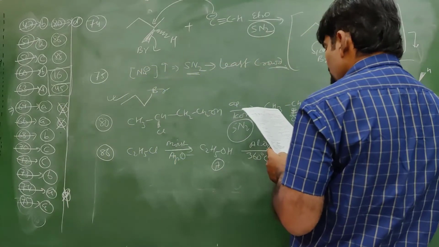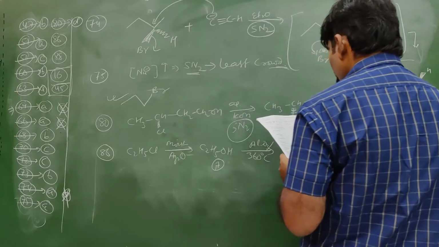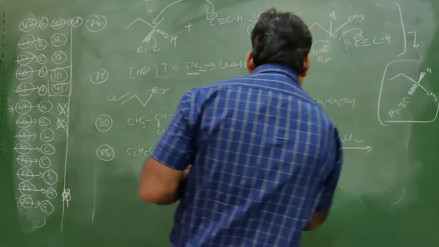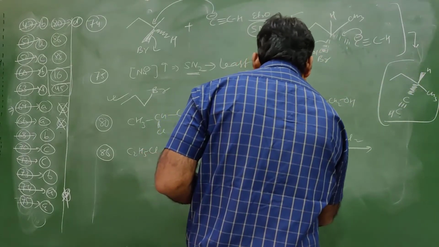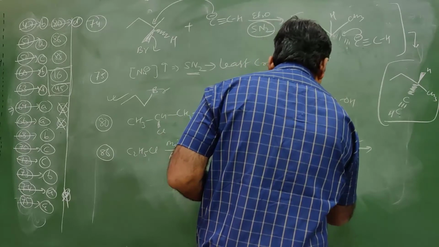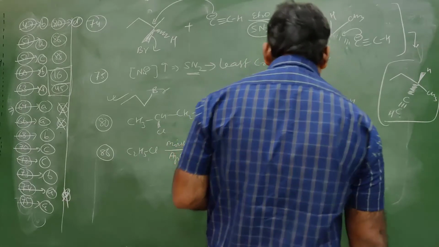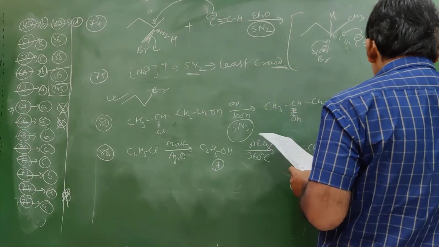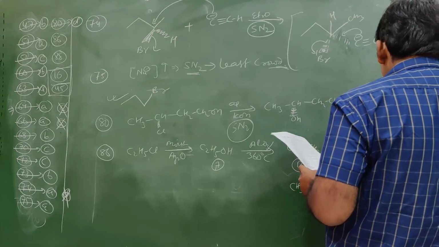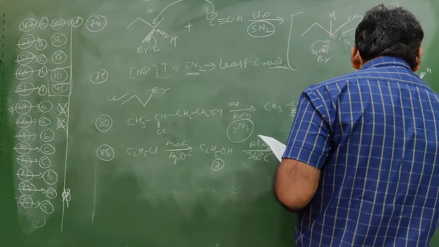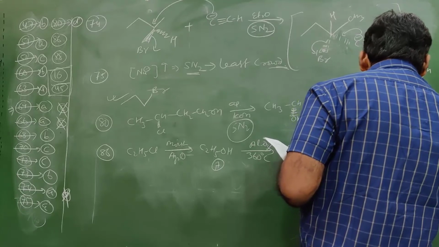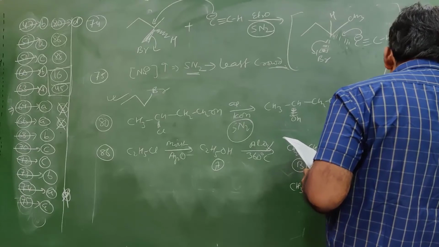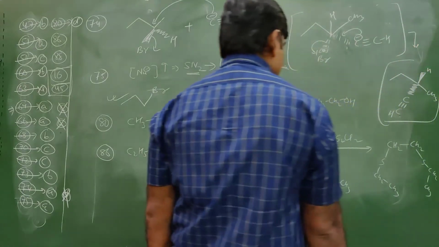Alkene undergo reaction with S2Cl2. Along with alkene, there might be formation of CH3CH2OCH2CH3. Over here, what it forms? It forms CH2, CH2, S, CH2, CH2.